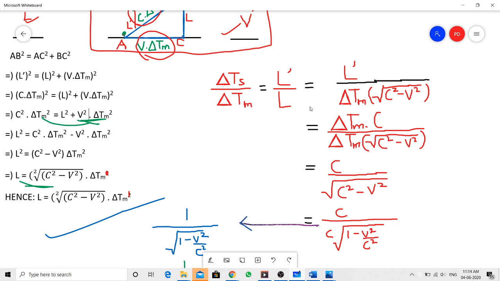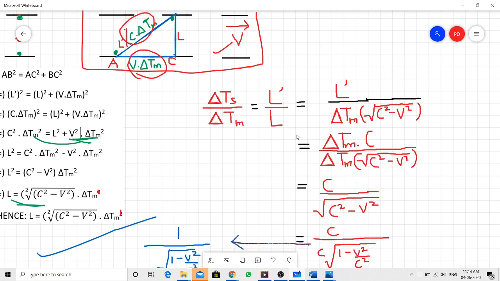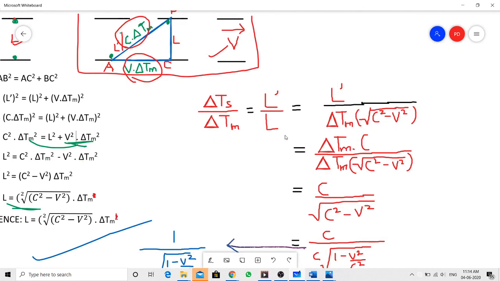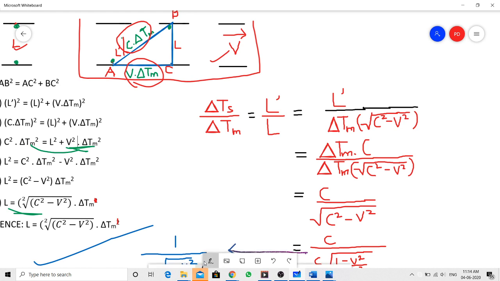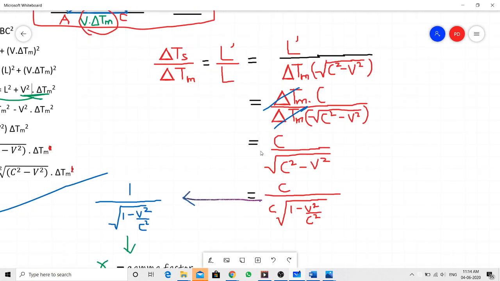One more interesting thing: if we apply our brain a little, we can also write this L dash as delta Tm times C. So this delta Tm and the delta Tm down here will get cancelled, so we are left with C upon the square root of C square minus V square.